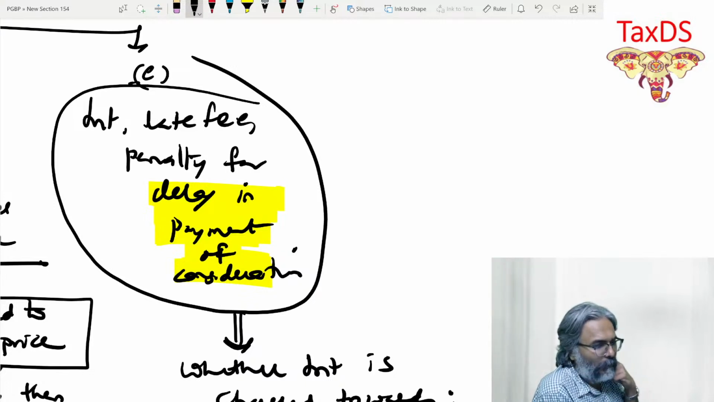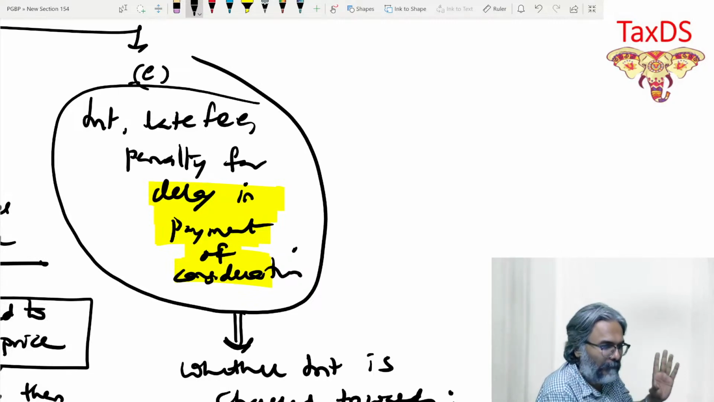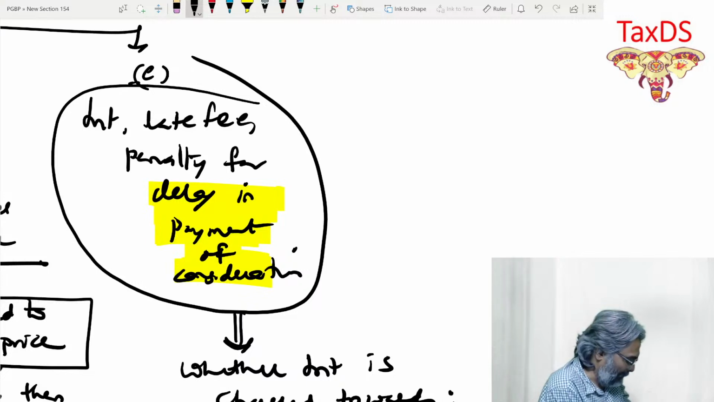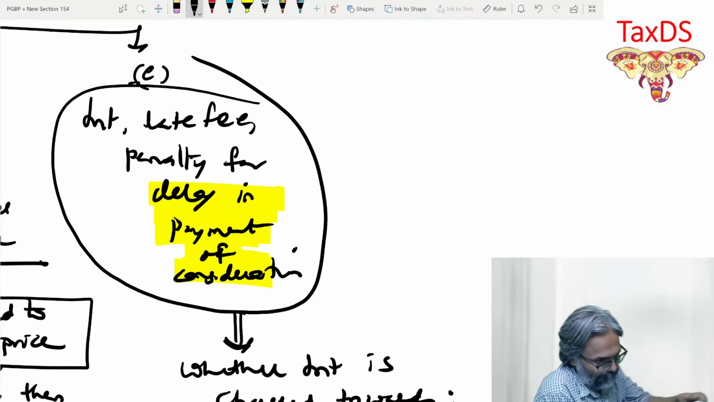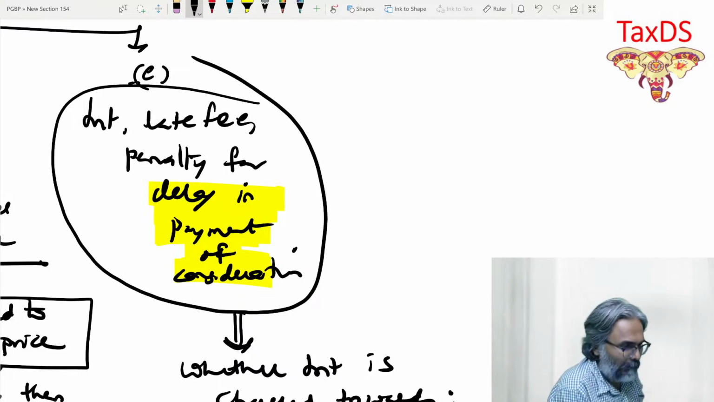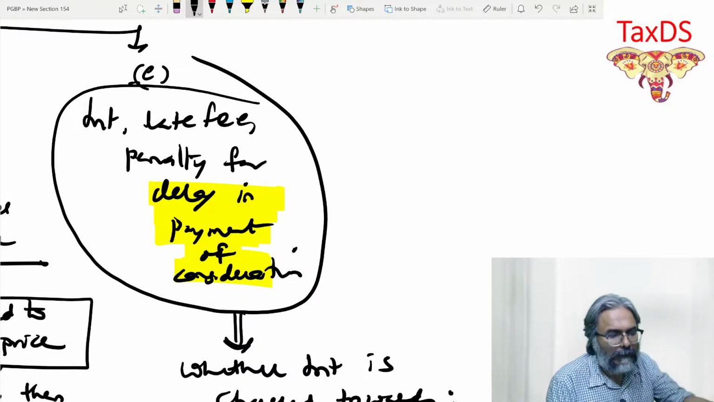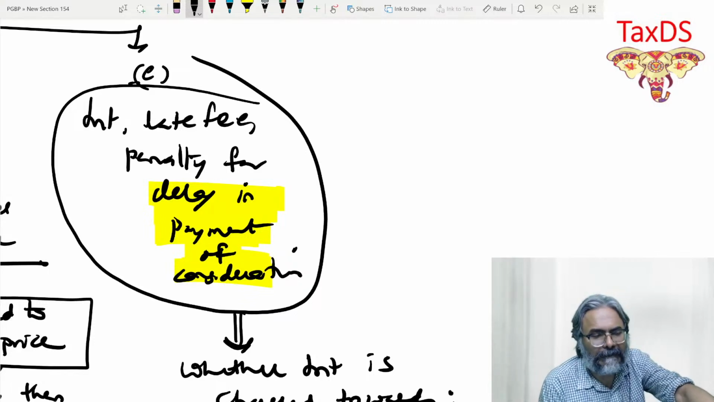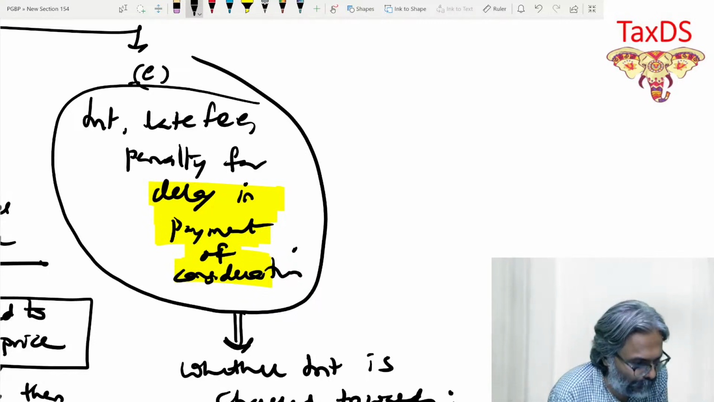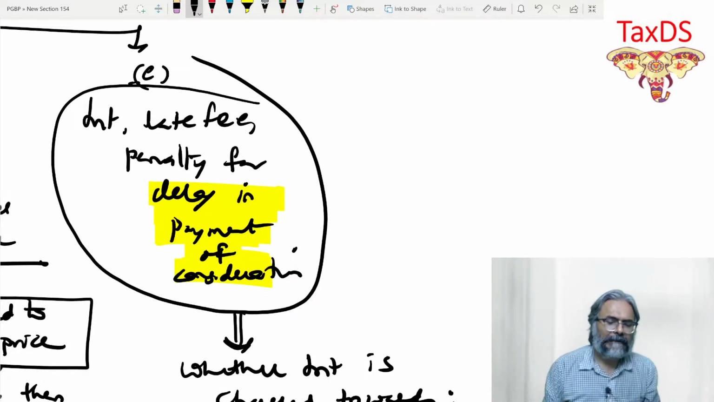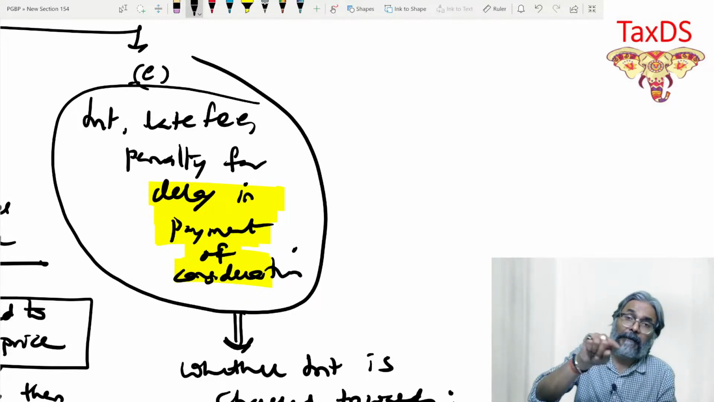So now, students, over here, be careful. What has to be added? Just be careful. Now pay attention, students, for 2 minutes. It's very important discussion that is going to take place. Students, if you remember, now this interest, if you see the language they've used: interest, late fee, penalty for delay in payment of consideration.